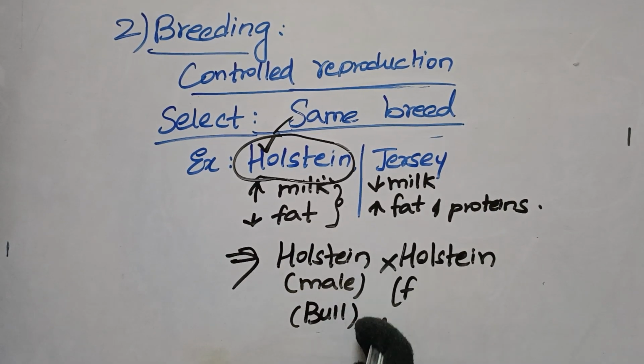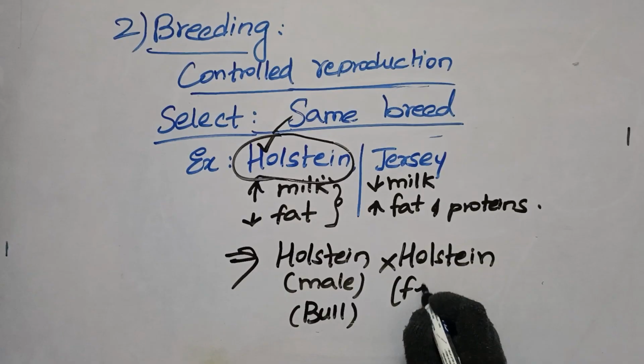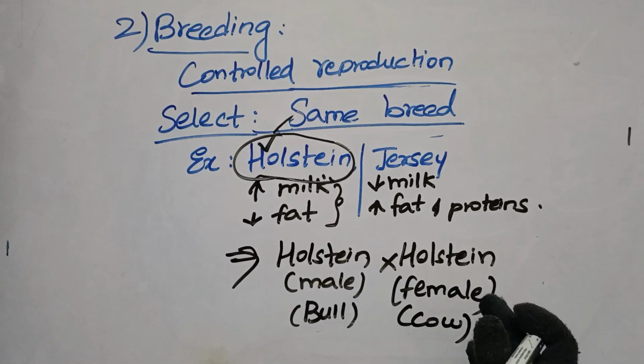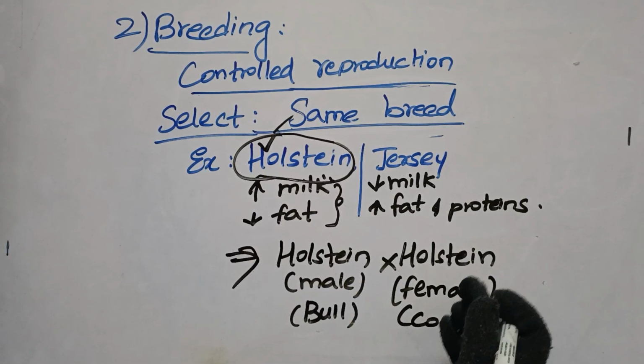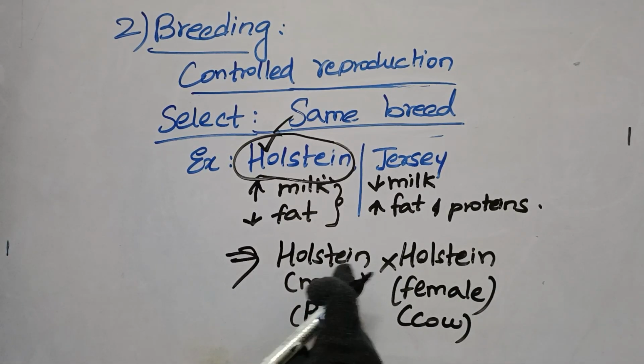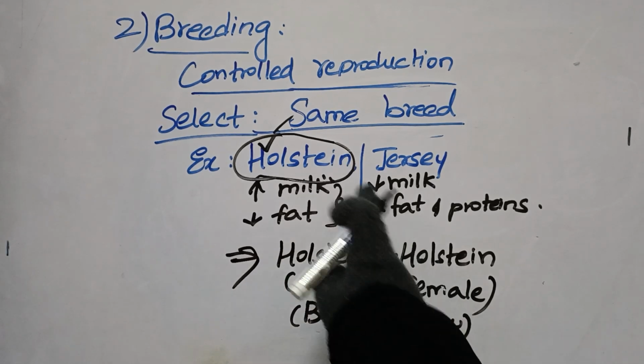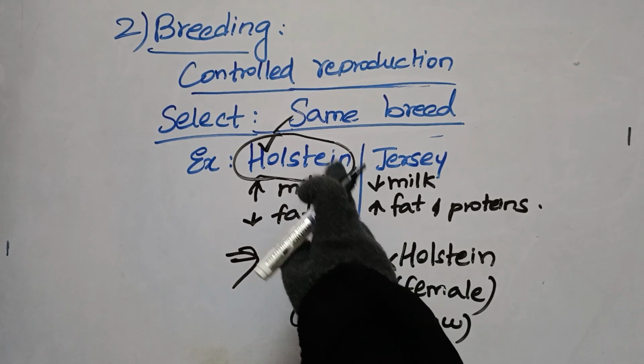Holstein male or Holstein bull with Holstein female or Holstein cow. Clear? This type of breeding or controlled reproduction, in which the human is choosing both the cows belonging to the same breed, the same category, is known as breeding.